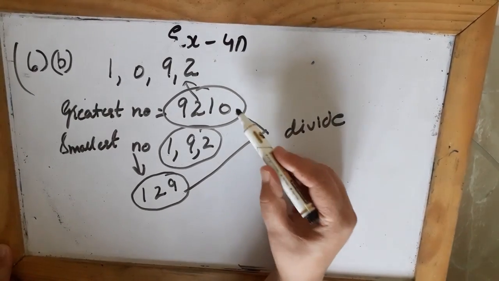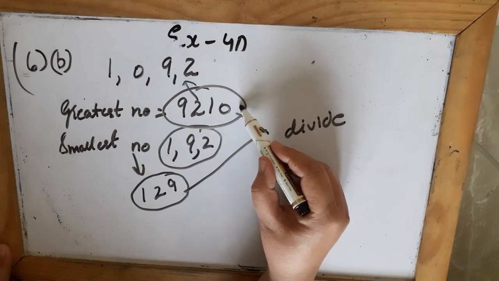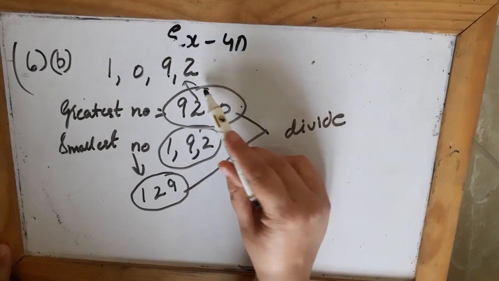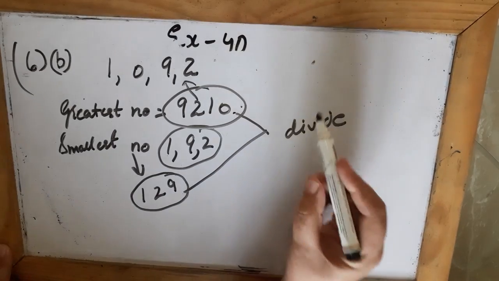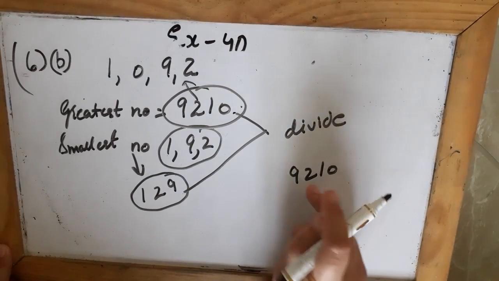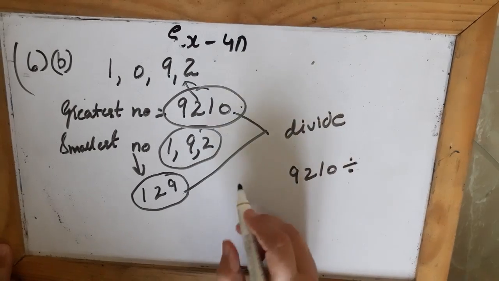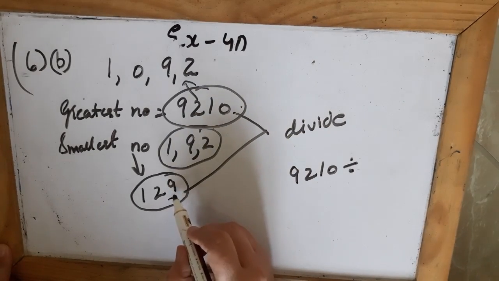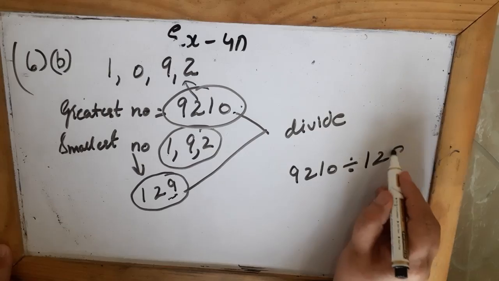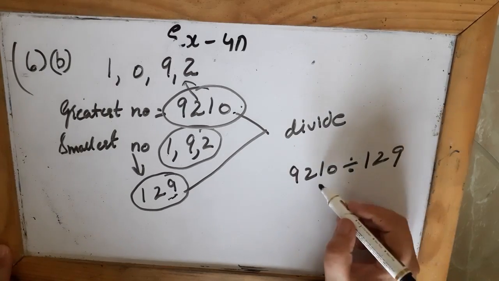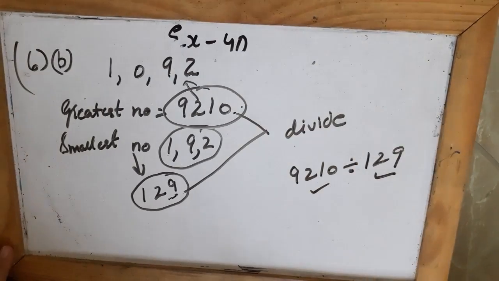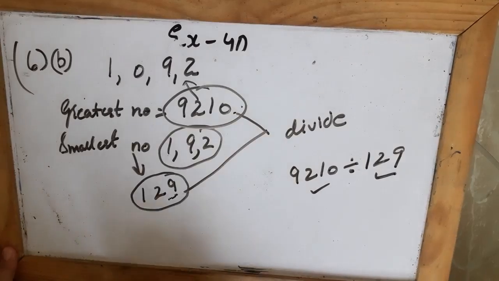They are saying the greatest 4-digit number made with the digits 1092, that is this number 9210, is divided by the smallest 3-digit number formed by these digits. So that was 129. So it means I have to divide these two numbers and get the quotient and remainder.